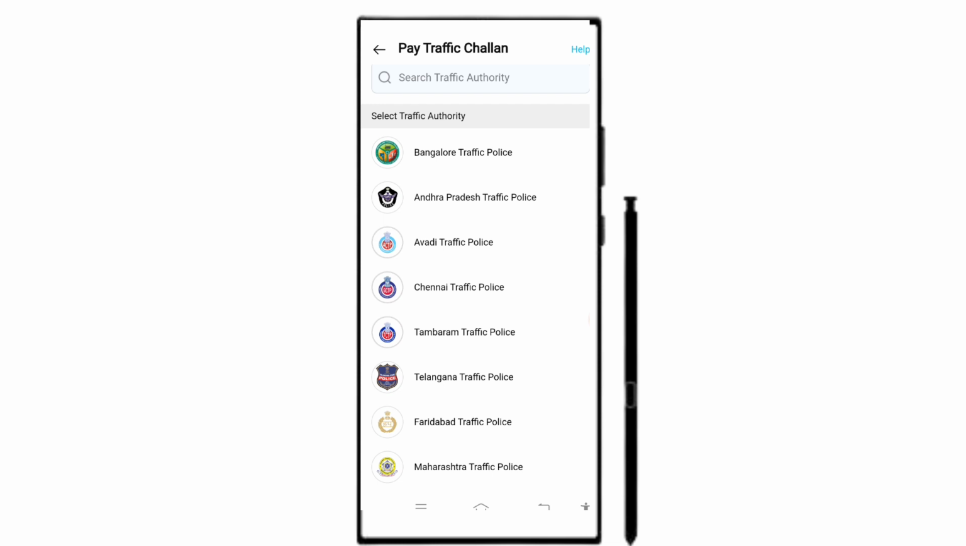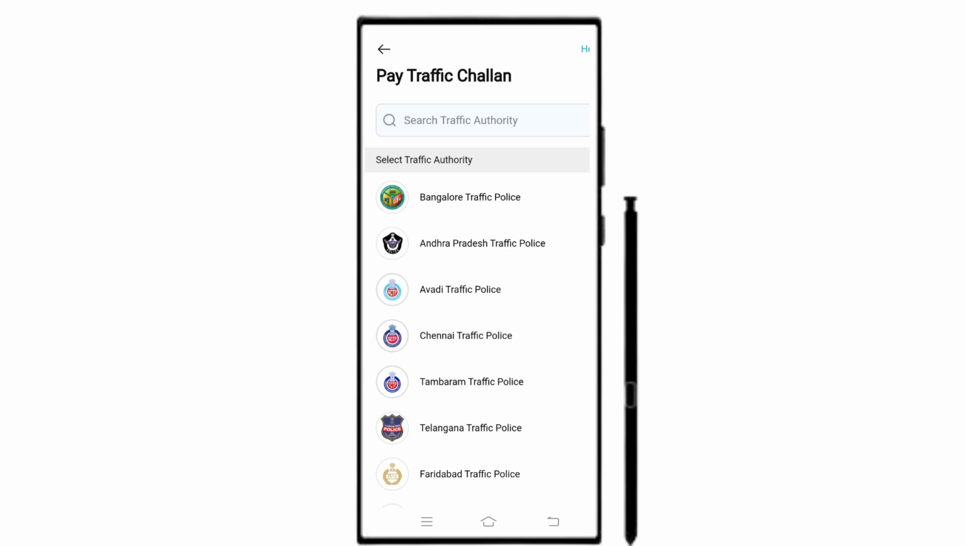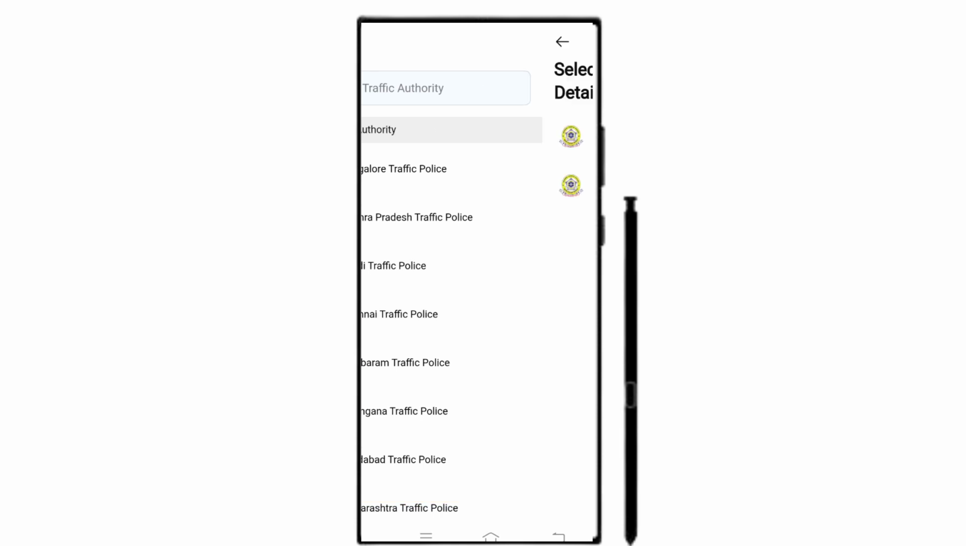Here, these are the number of traffic authorities for which you can pay the challan. You can pay the challan for the following states: Bangalore, Andhra Pradesh, Awadhi, Chennai, Tambaram, Telangana, Faridabad and Maharashtra Traffic Police. This is one of the biggest demerits of this source of payment, that you can pay the traffic challans only for the states listed below and no other state's challan can be paid through the Paytm application or the website. Therefore, if your challan falls under any of these states listed below, you can select the appropriate traffic authority. For example, let us select the Maharashtra Traffic Police.